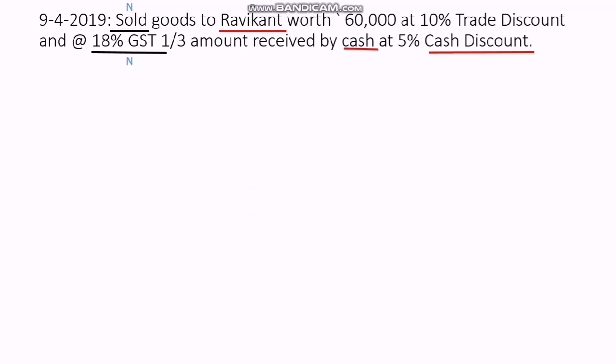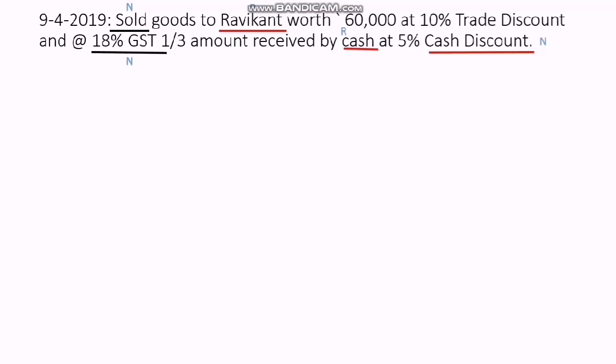Then GST is an income over here. That's why it is a nominal account. Then cash is coming in. So it is a name of asset. That's why it is a real account. And cash discount is a name of expense or losses. That's why it is a nominal account. So here it comes the classification of accounts.